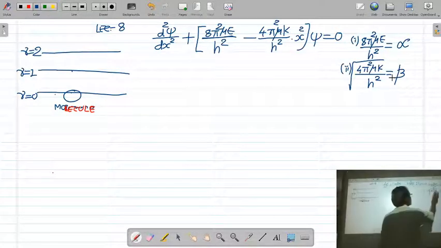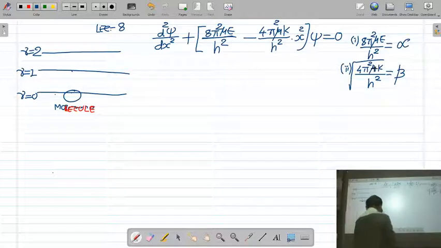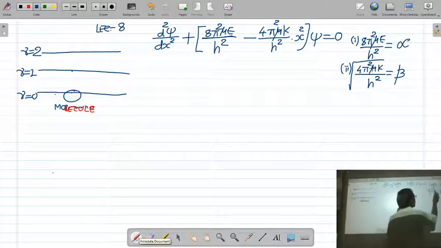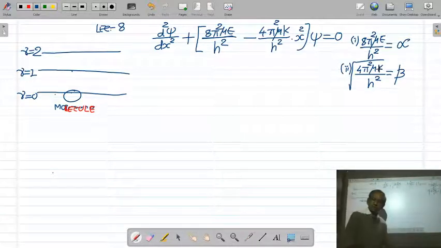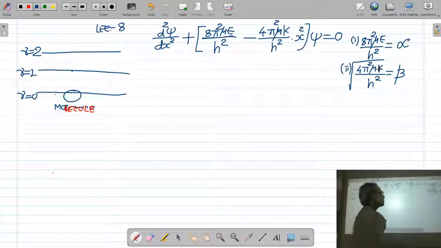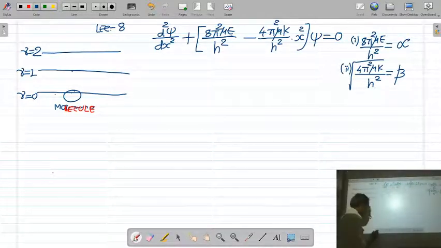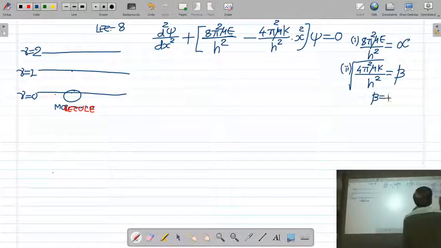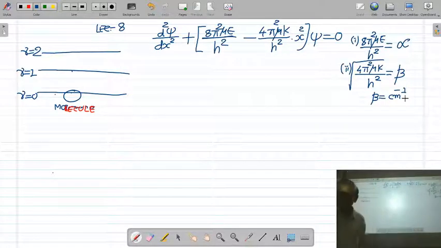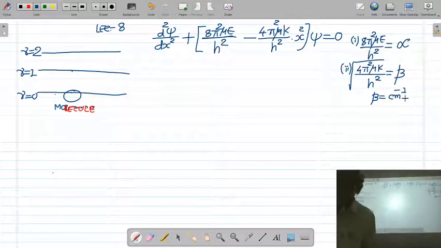Mu in this equation is the reduced mass of the molecule, its unit is kilogram. K is the force constant, you know the unit of force constant is Newton per meter. And Planck constant h, its unit is Joule second. If you calculate the unit of beta, it comes centimeter inverse. You can try yourself.